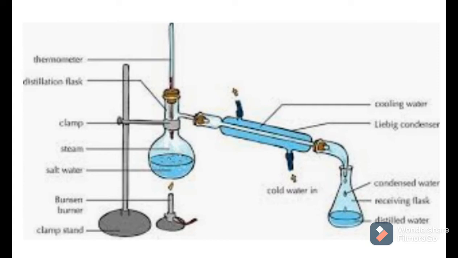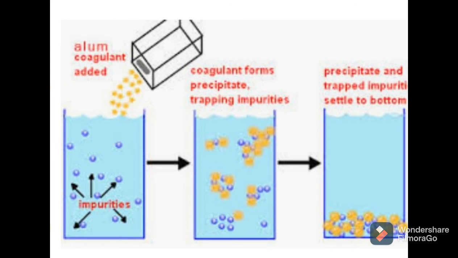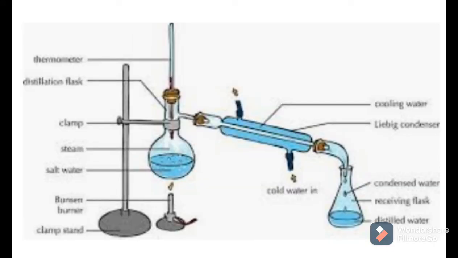Okay, this is distillation. So we have studied loading and distillation. What is loading? Loading is increasing the rate of sedimentation by using chemicals like alum. And what is distillation? The distillation process is based on the principle of distillation of the liquid component in a soluble solid-liquid mixture. This means we get both solid and liquid by using the distillation process.